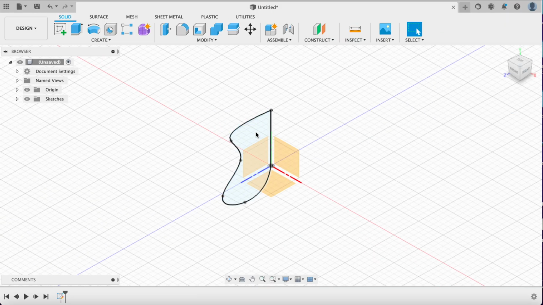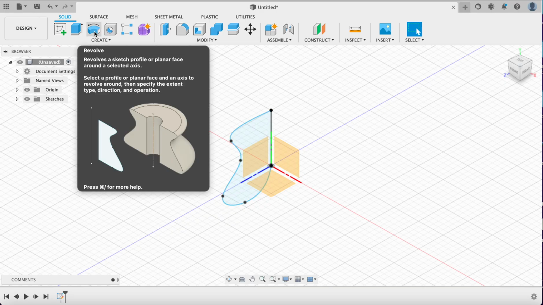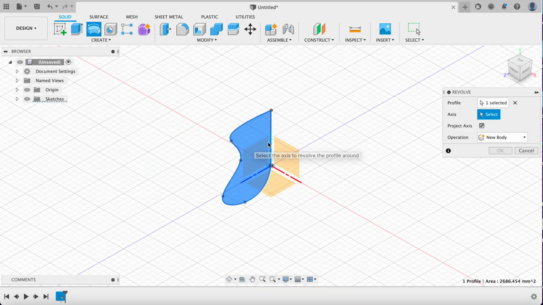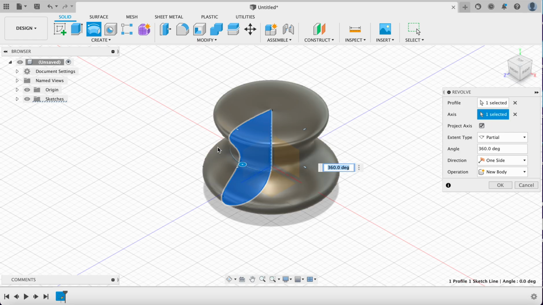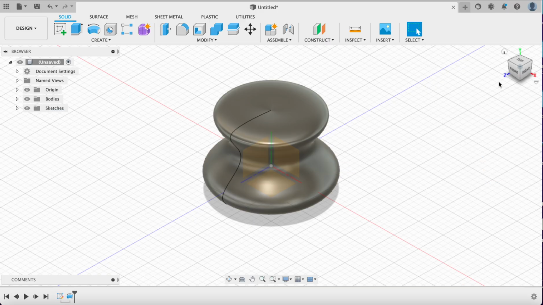A revolve is like half of a shape going around its center point. So when I click Revolve, or I hover over it, it kind of shows me this, and I instantly know, okay, what I'm really looking for. Now, this is the profile in blue, and the axis is going to be this piece right here, and it's going to revolve that, and it's pretty exciting. It made a new body. You want to make sure that's selected, and you want to click OK.